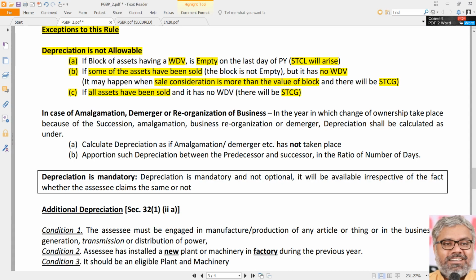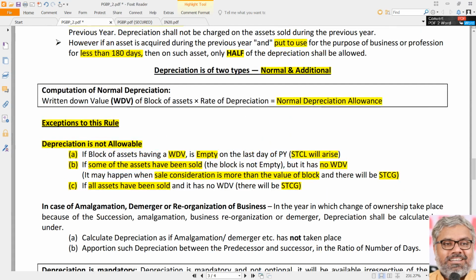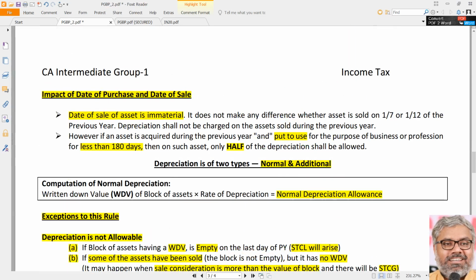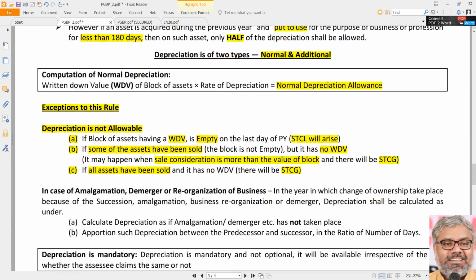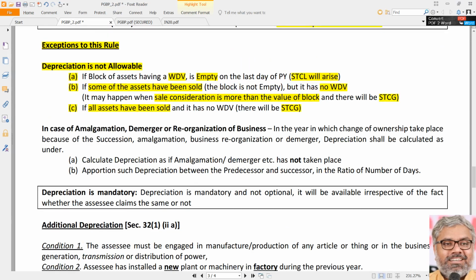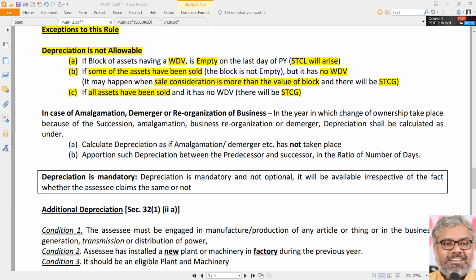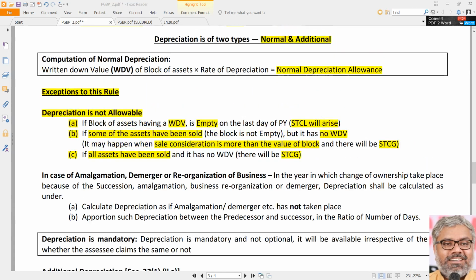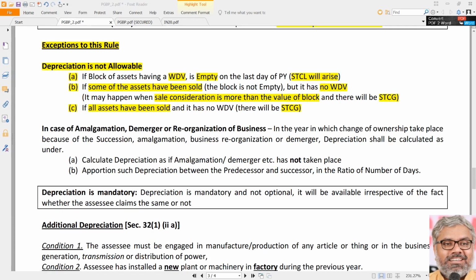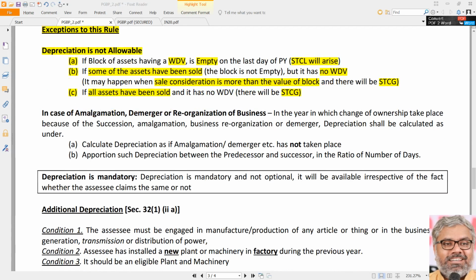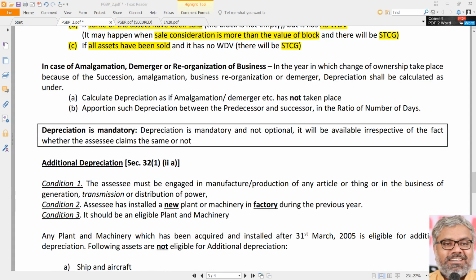Very, very important point. You can easily understand why, because it is covering two heads at the same time. PGBP is also covered, capital gains is also covered. But once again, the point to be noted: for depreciable assets, capital gain or loss will always be short term. That's a very important point to be remembered.